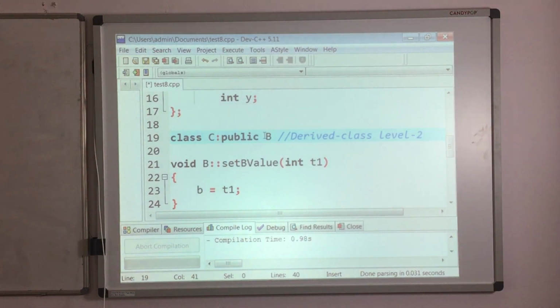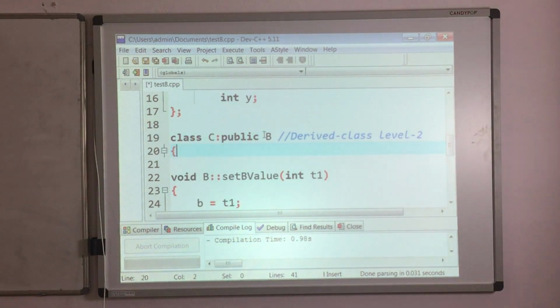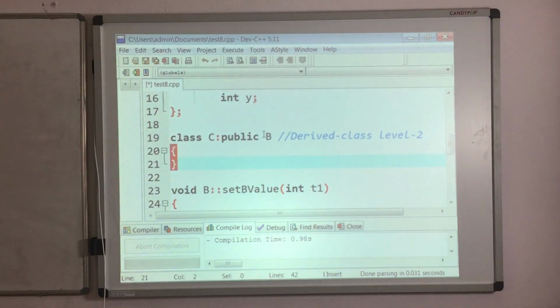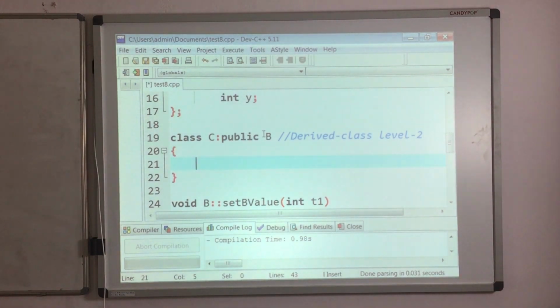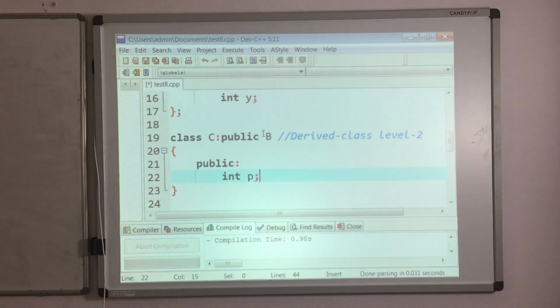So quickly, what we have to do? Write the definition for this C class. Here I am declaring only one access specifier, I am taking public int p. I am declaring only one variable, the p variable.